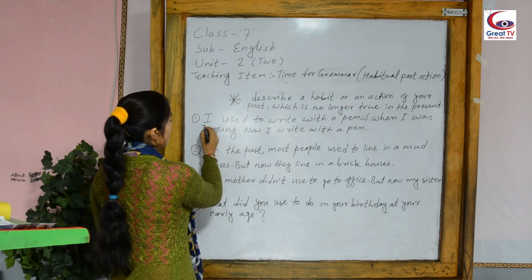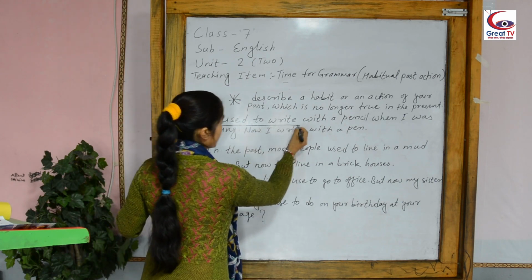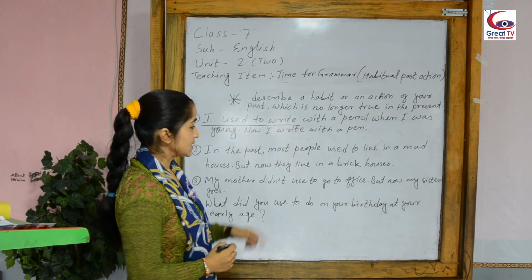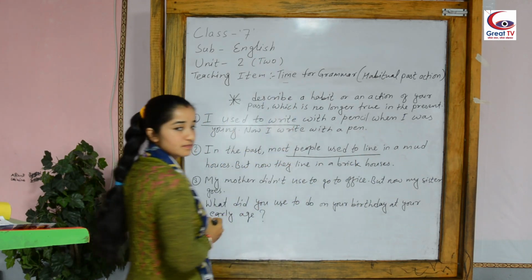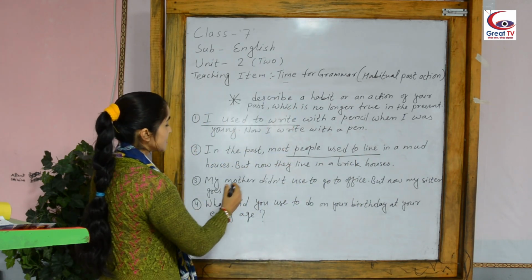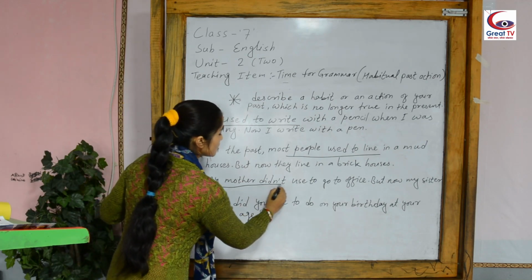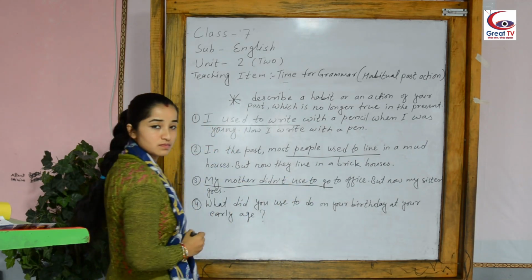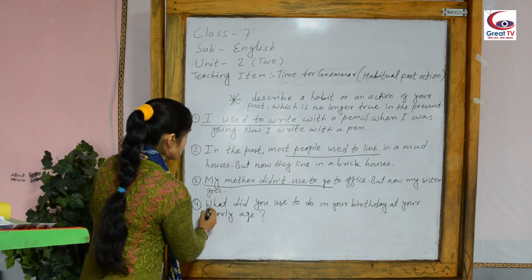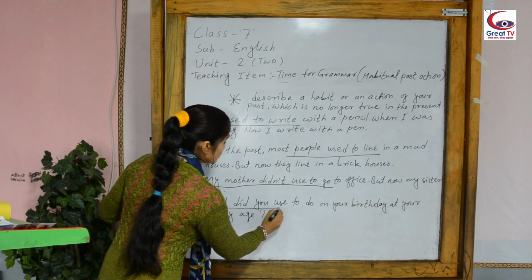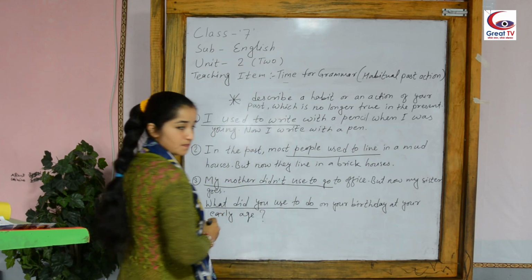The first sentence: I used to write. Second sentence: People used to live. Third sentence: My mother didn't used to go. And the last sentence, the question: what did you used to do?